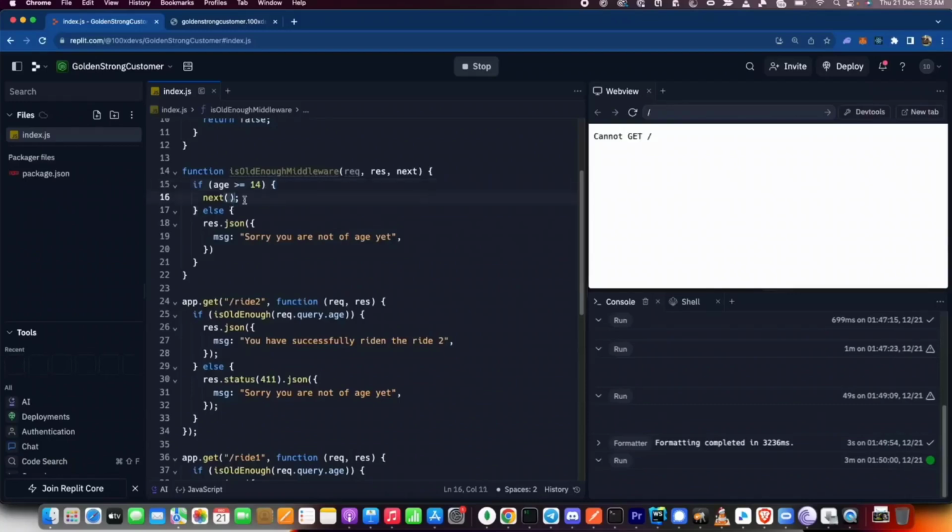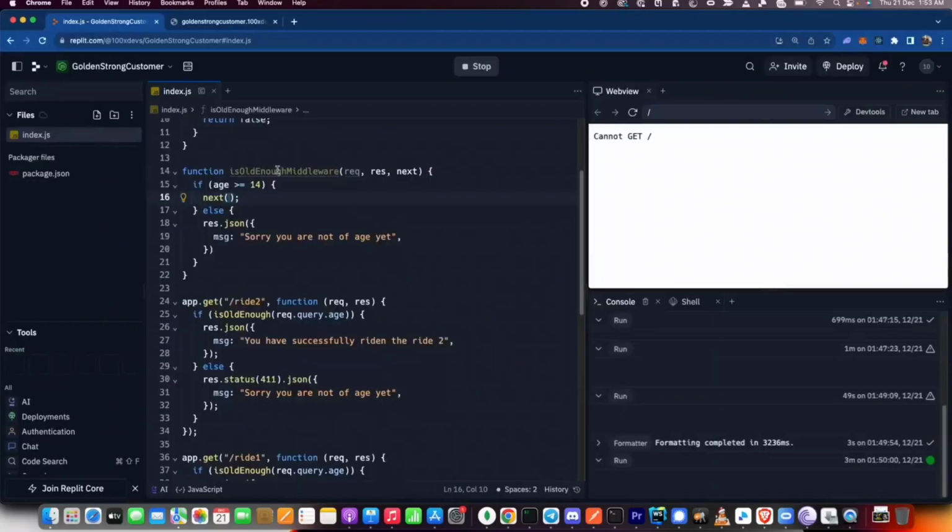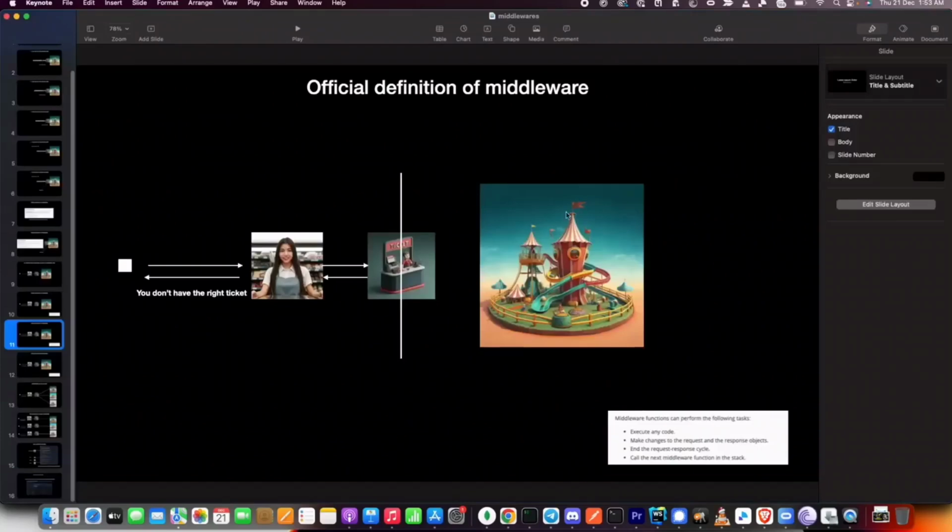And you don't have to write next of req, res here. You don't have to pass anything from here to whatever the next handler might be. Express already handles that. Okay, this middleware will also have access to request, response, and next. Whatever comes after this, which could be this or this, will also have access to this. Express takes care of it.